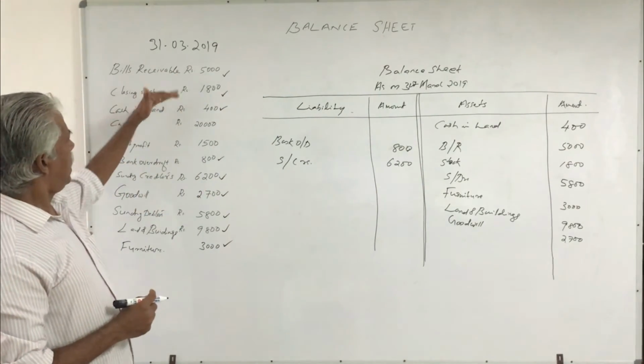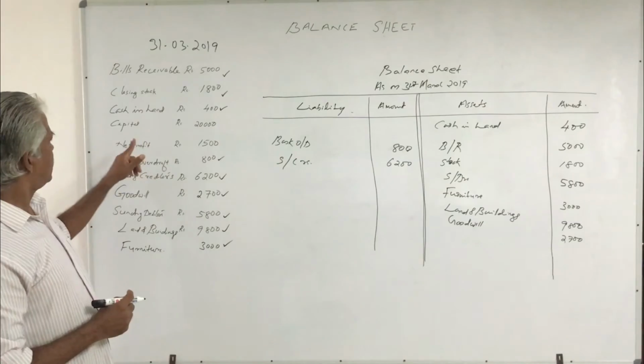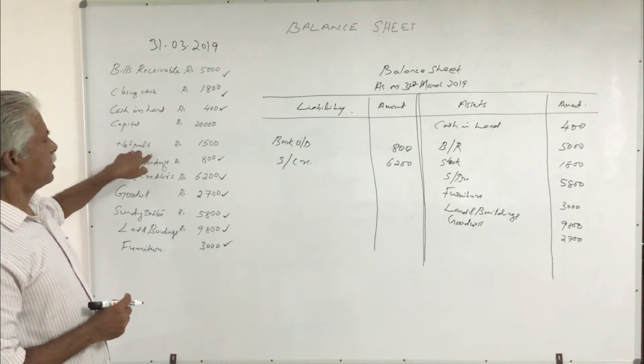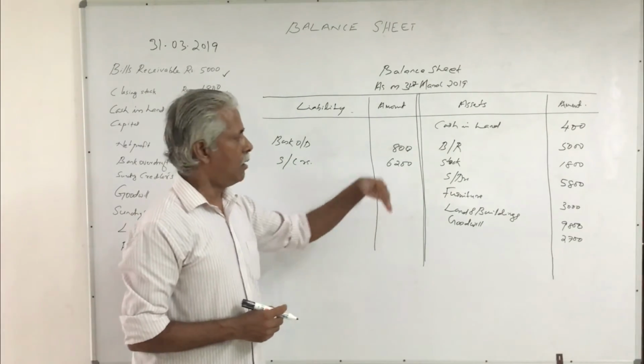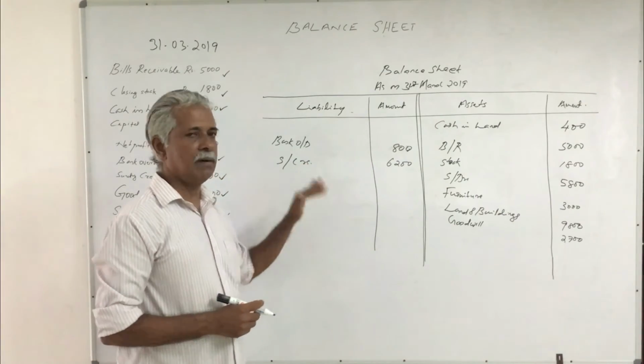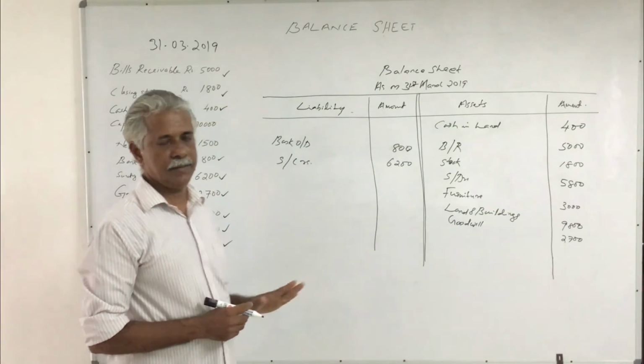Now all the items except capital and net profit are listed on the asset side as well as on the liability side of the balance sheet.